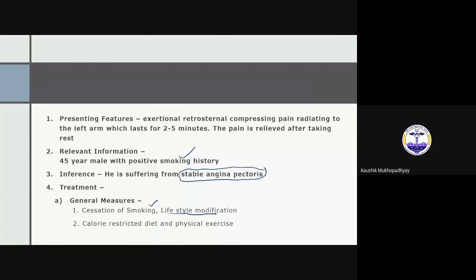By lifestyle modification, you mean, should you tell the patient not to do exercise? No, you should tell the patient that he should do physical exercise, but up to a limit. Whatever the limit, he should always try to do that. Otherwise, the exercise threshold will decrease as time goes by. And a calorie restricted diet. So these are the general measures he should take.